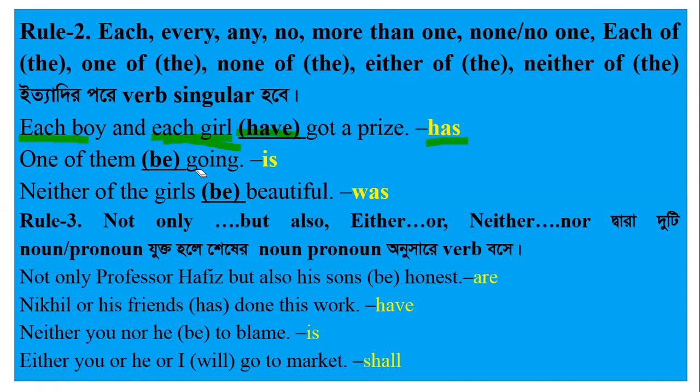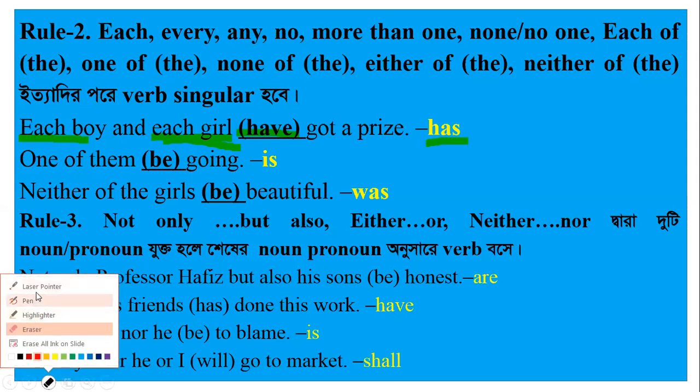One of them be going. Here, one of them be going. So how can we remember this?